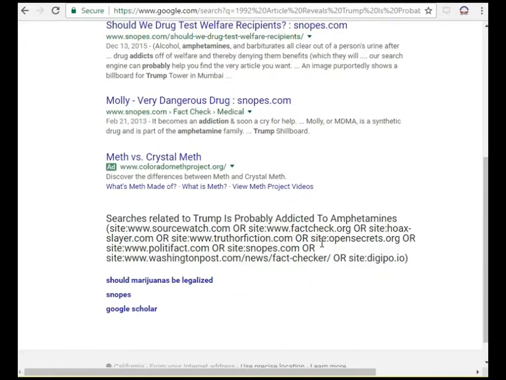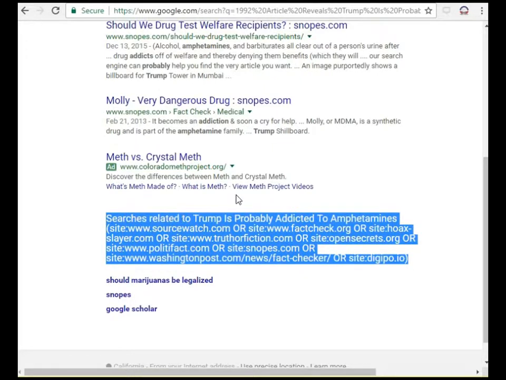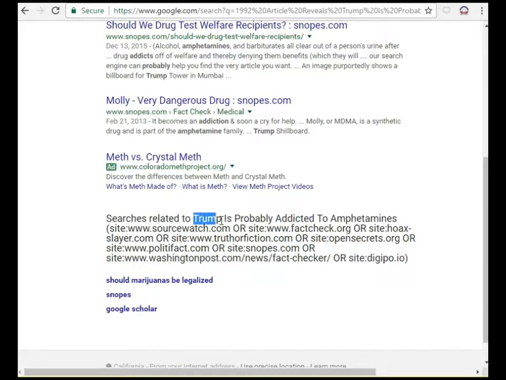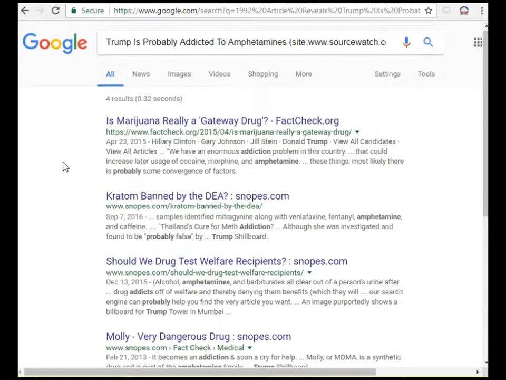Okay, so this is the Google query that we've run just now. We're looking for Trump probably addicted to amphetamines, and then we're looking for those words on any of these sites: SourceWatch, FactCheck, Hoax Slayer, Snopes. And I'm not finding it. It doesn't prove anything, but it's an indication at least that perhaps this has not been debunked in any obvious way.